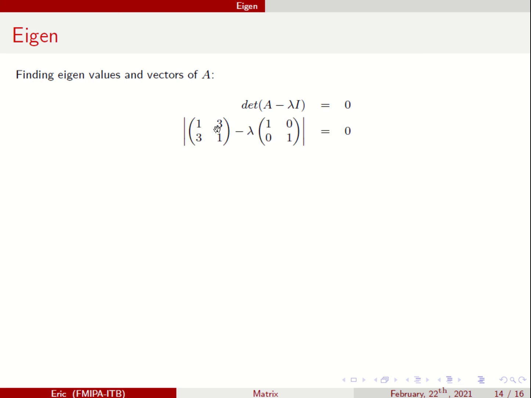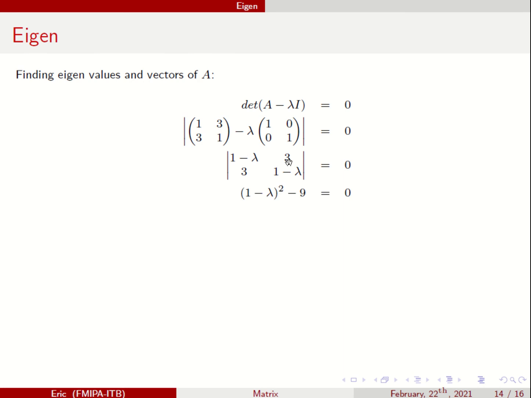And you have this, A minus lambda times the identity. Don't forget, lambda is just a real number. So you have this one. 1 minus lambda for the first row, first column. First row, second column, that is 3 minus 0, so 3. And you can find the determinant: the diagonal minus the anti-diagonal.